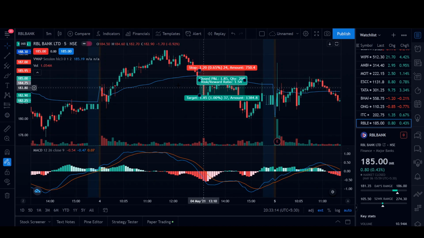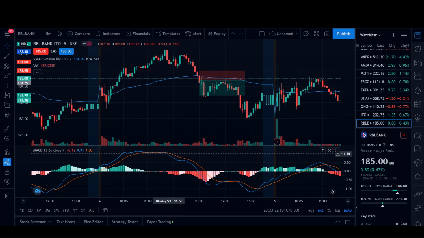And I have gotten the confirmation from the MACD indicator here itself. I got it here itself, a very early indication, but it was too above and it was on a very bullish uptrend. So I did not decide on shorting the stock in this price. I shorted it over here.